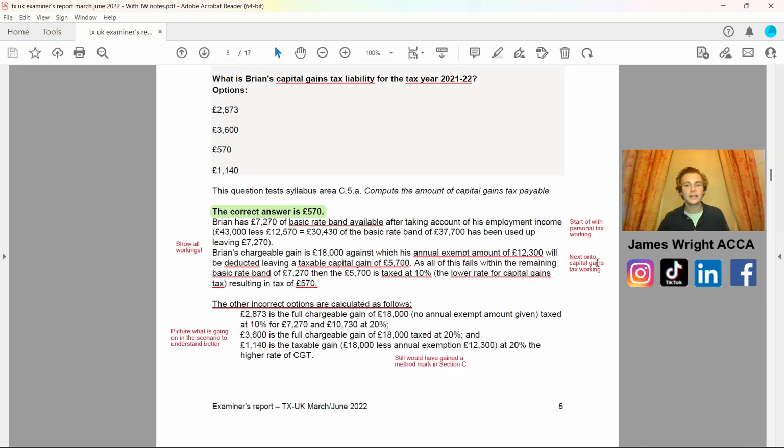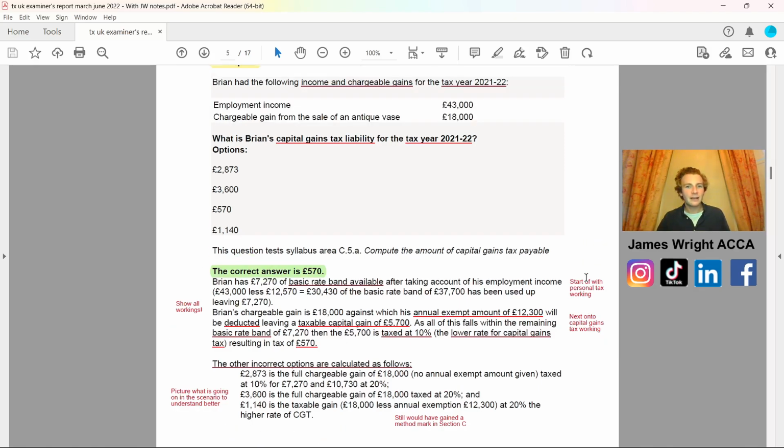But next we go on to the capital gains tax working. So Brian's chargeable gain was £18,000, as we can see up at the top there. His annual exemption amount, for this particular tax year, was £12,300. It will probably change for the actual tax year that you're doing, so just be careful on adjusting for that.